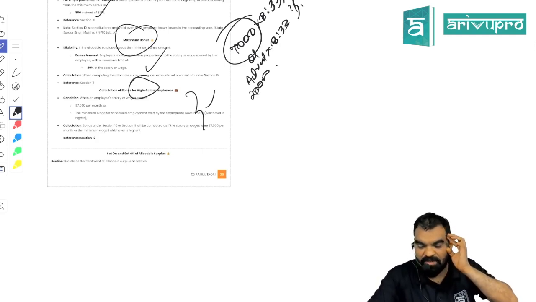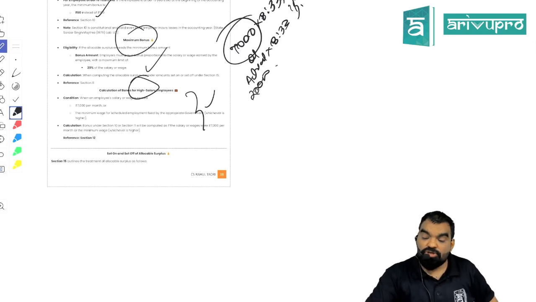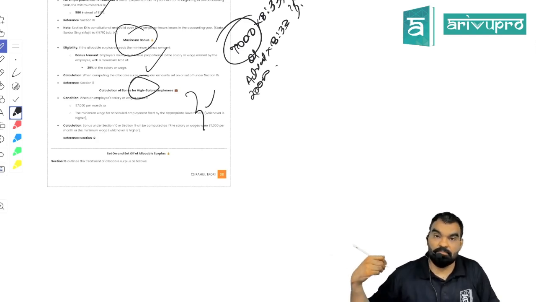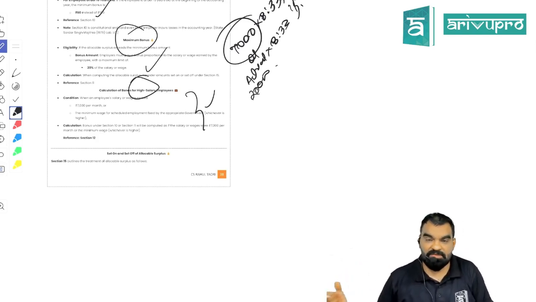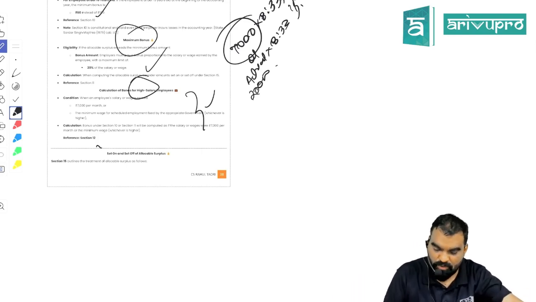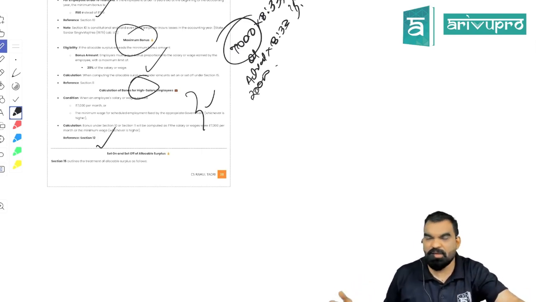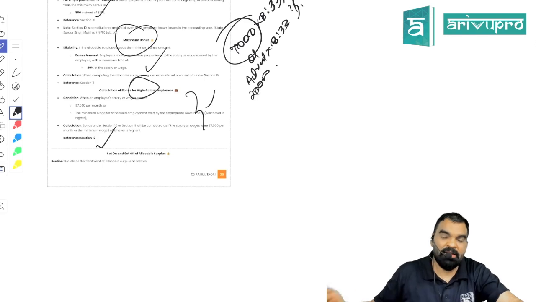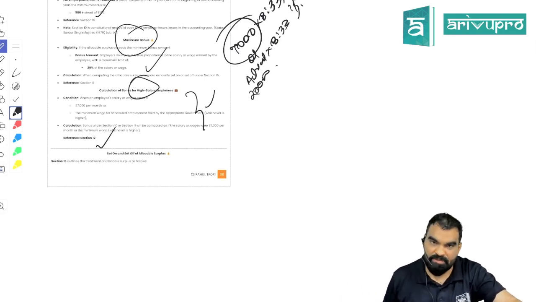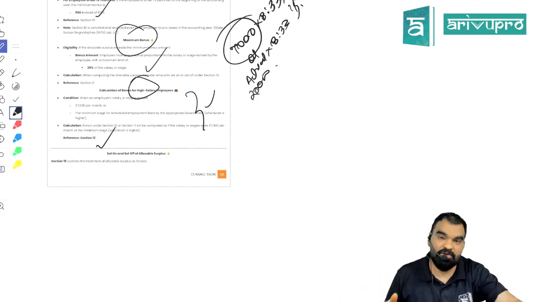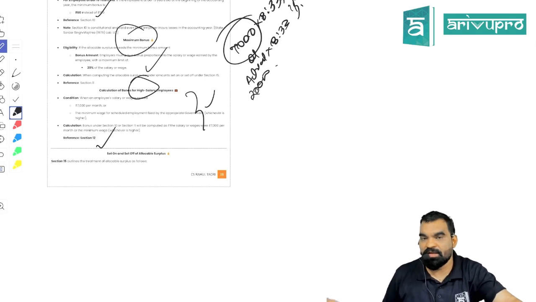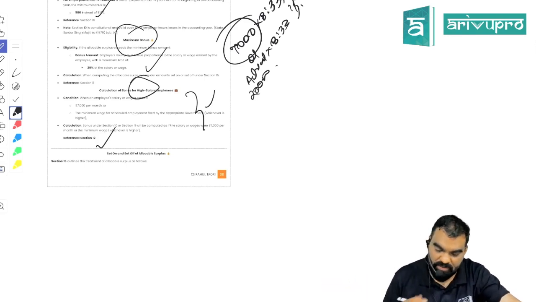If it would be annualized, I'll multiply it with 12, right? So the actual salary or 7,000, whichever is lower, will be counted per month for computation of bonus. So ultimately, if you are drawing a salary of 20,000, you are going to get a bonus calculated on 7,000. If you are drawing a salary of 6,500, you are going to get the bonus calculated on 6,500 for the year if you have worked throughout the year, right?